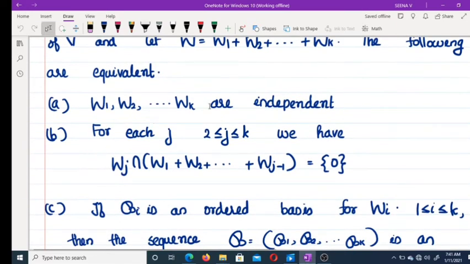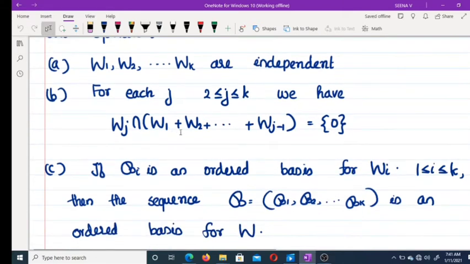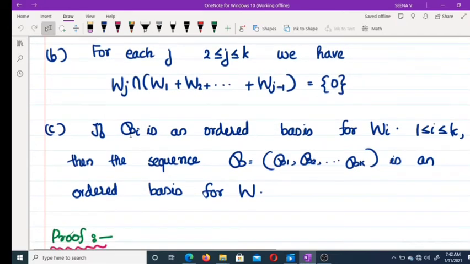W1, W2, etc., Wk are independent. For each j, 2 less than or equal to j less than or equal to k, we have Wj intersection (W1 plus W2 plus etc. plus Wj minus 1) is equal to the set {0}. If Bi is an ordered basis for Wi, then the sequence B equal to B1, B2, etc., Bk is an ordered basis for W.